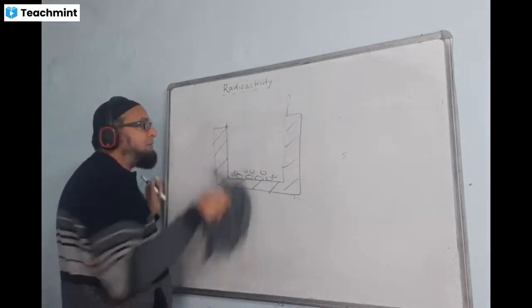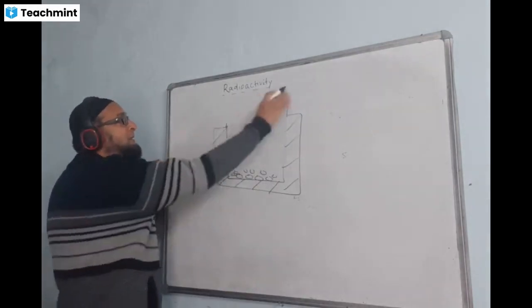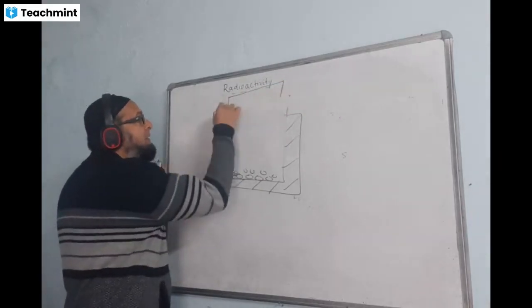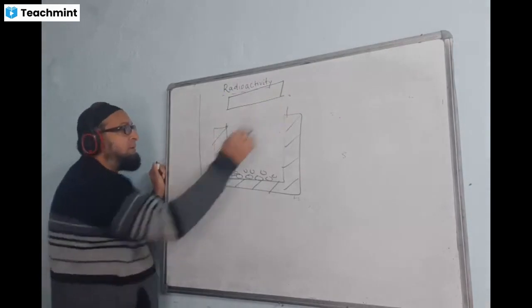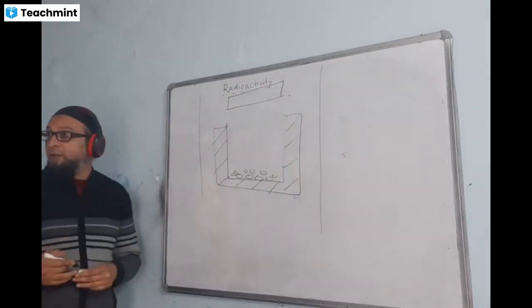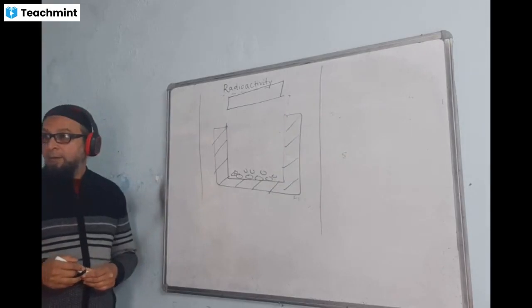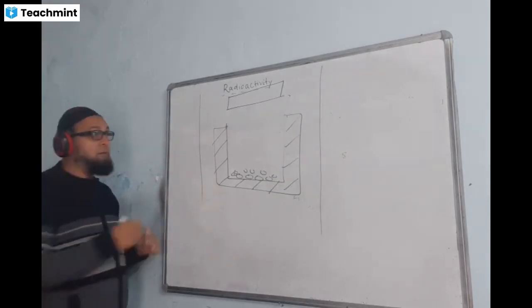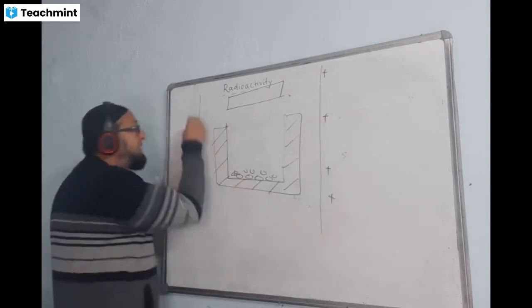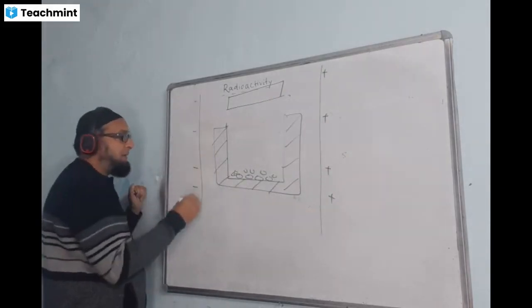Then to check the nature of the radiation, he placed the photographic plate above the container like this, and at the same time he applied an electric field to check the nature of the radiation. The electric field means one side he applied positive, one side he applied negative plate.